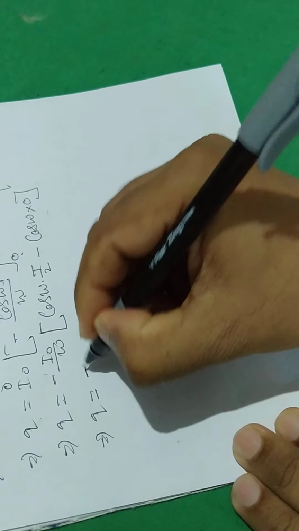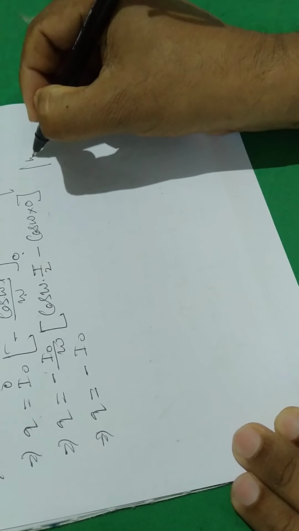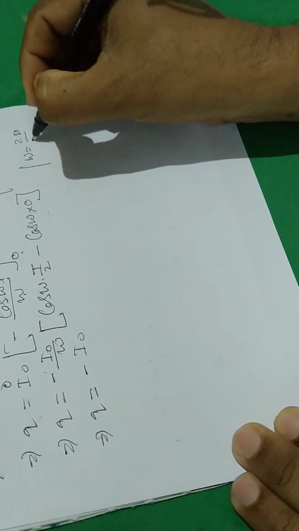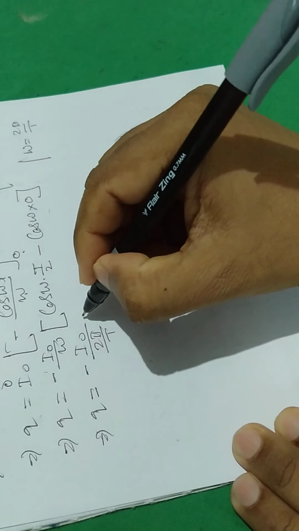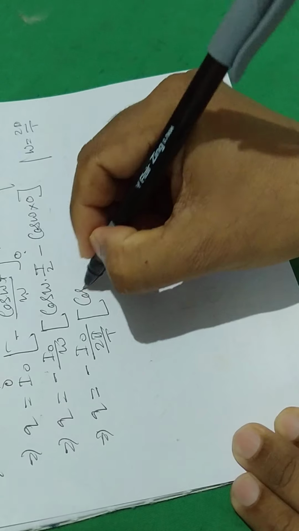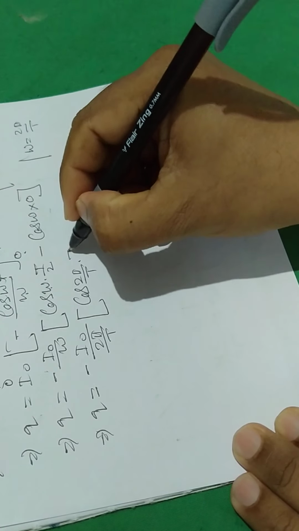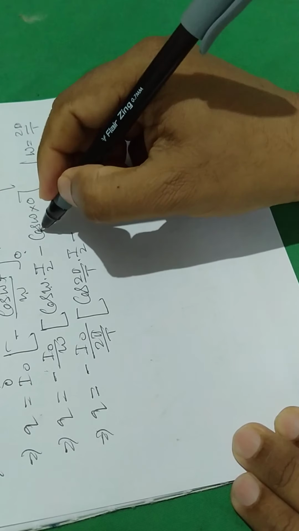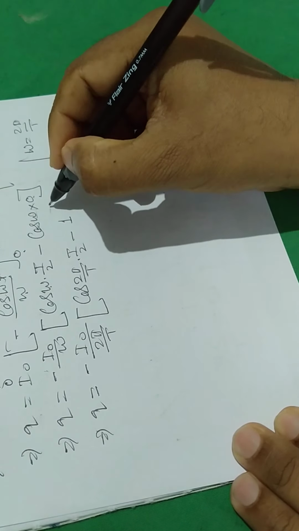q equal to minus I naught by omega. As we know omega is 2 pi by capital T, we are putting 2 pi by T. Here also omega is 2 pi by T, times T by 2, minus cos of 0. Cos 0 value is 1.